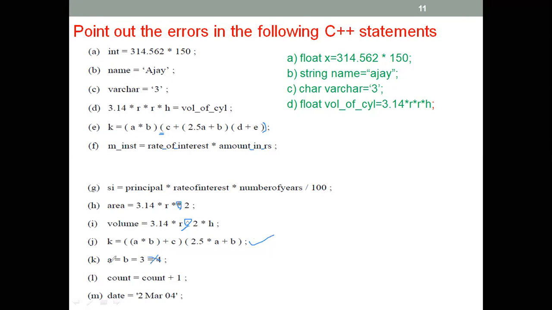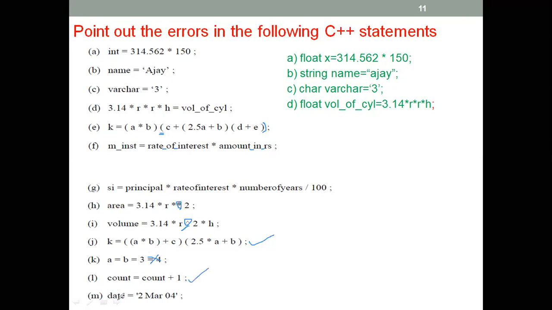Okay, so this is correct. A equal to B equal to 3, no problem. There shouldn't be two numbers here. You can have more than one variable, but the value should be only one. You can put only 3 or you can put only 4. Only one value is allowed. Okay, here count equals count plus 1, no problem, this is correct.